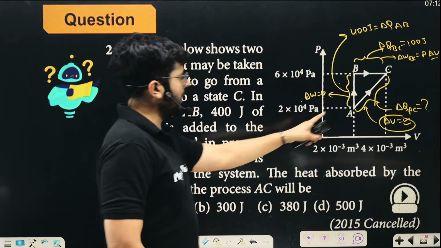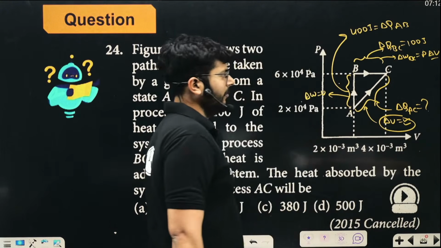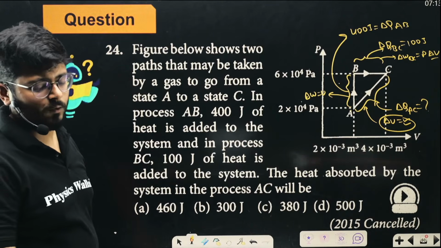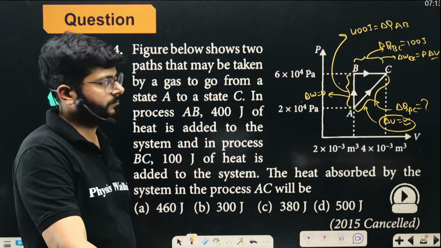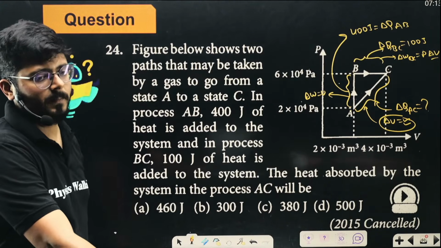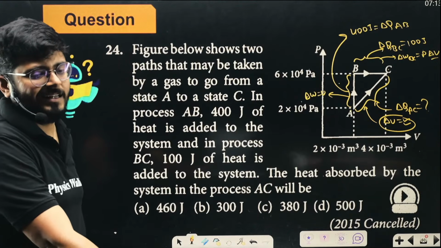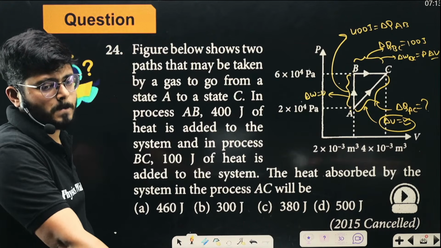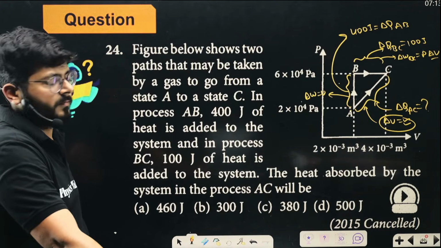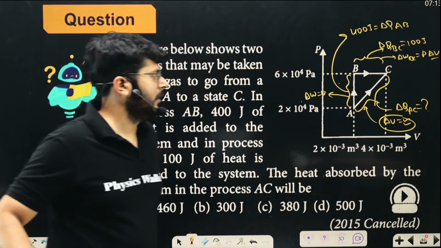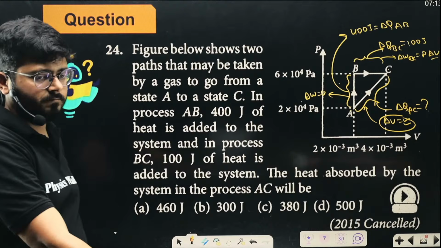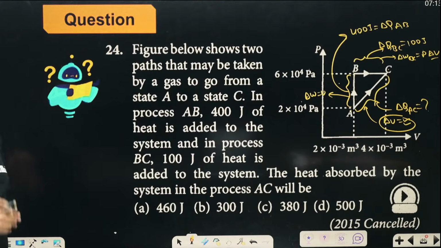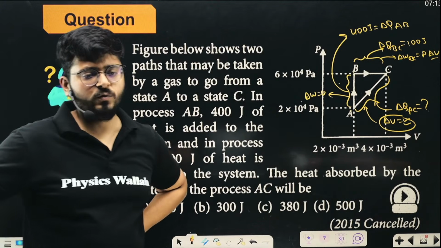Delta W for AC, how much work is done in this process, right? So how much work will be done in this process? That is something we can put over here, right? How much work is done in the process A to C, sorry? That we can put over here and calculate it. Think about it. Just use your brain. How will you calculate the work done in the process A to C?